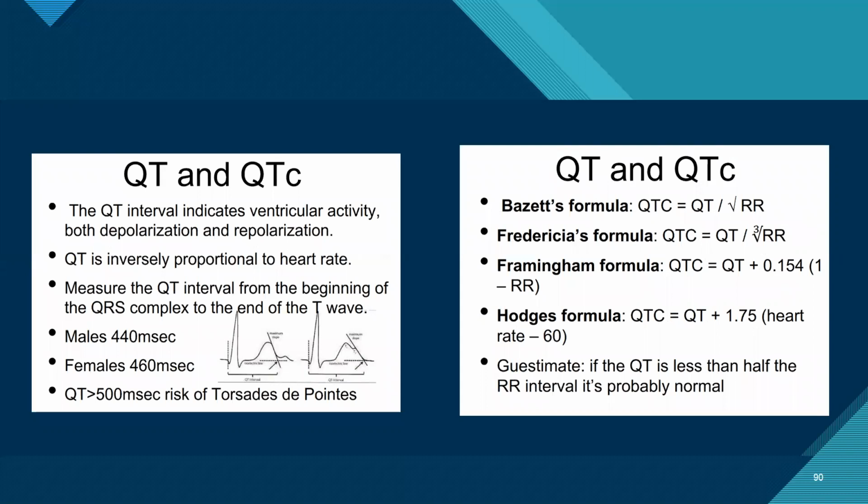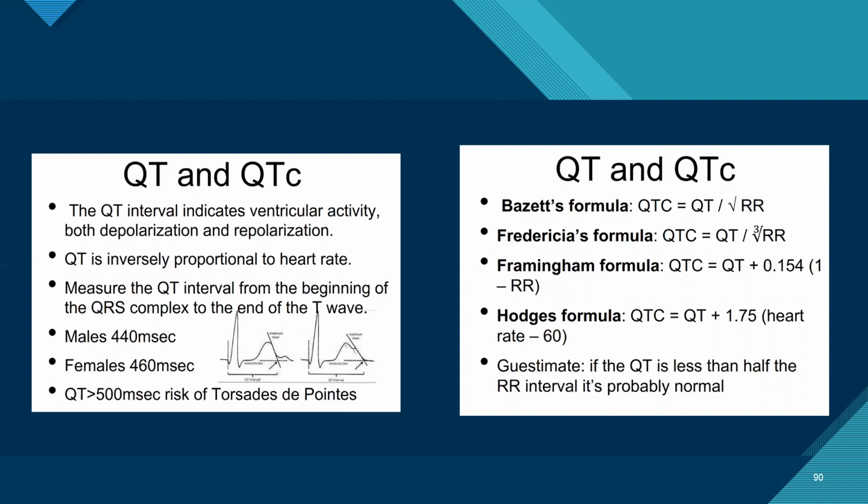Coming to the QT interval, the QT interval indicates ventricular activity, both depolarization and repolarization, and is inversely proportional to the heart rate. It is generally defined as 440 for males and 460 for females.